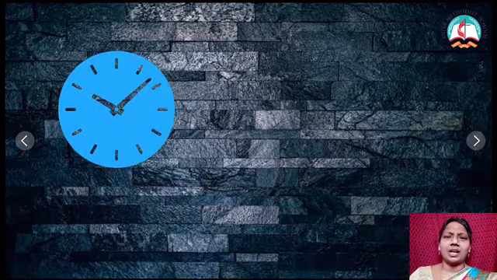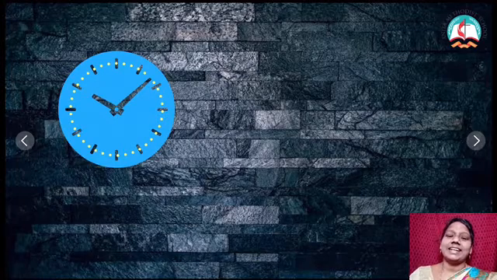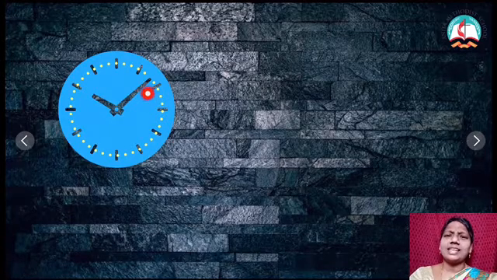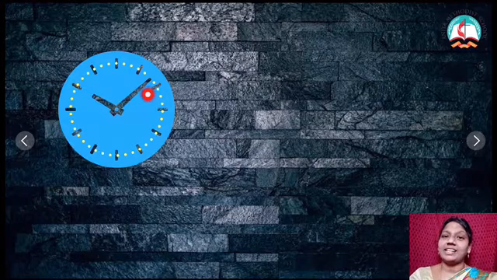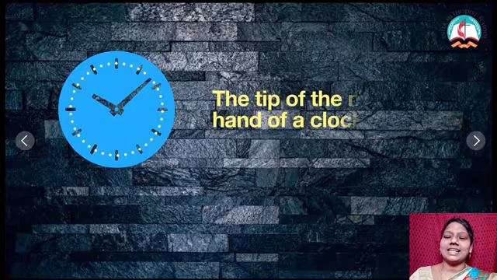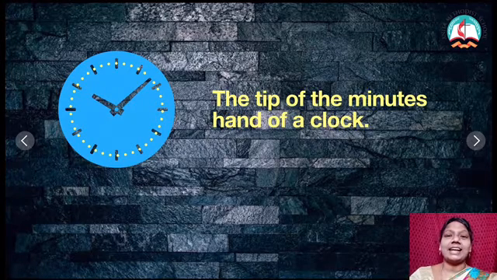Now the next one, I have a clock in which the time hand, that is the minute hand, is moving as a circle. If I'm going to trace that path, what are all these things? I'm just tracing a path. It may be a straight line, that is a horizontal line, or it may be a vertical line, or it may be a circle. What are all these things? So here we are taking the tip of the minute hand of a clock.